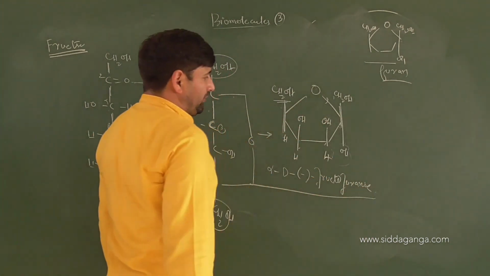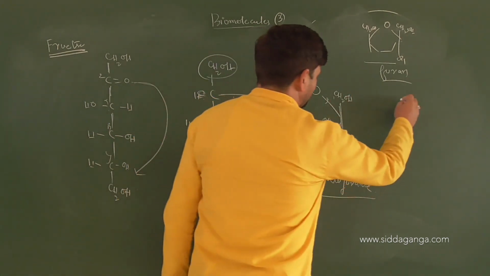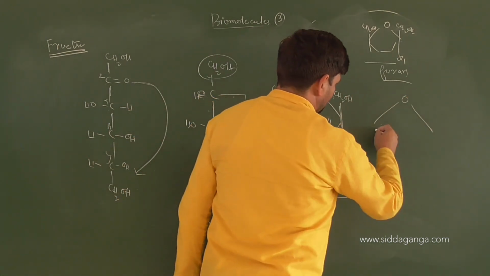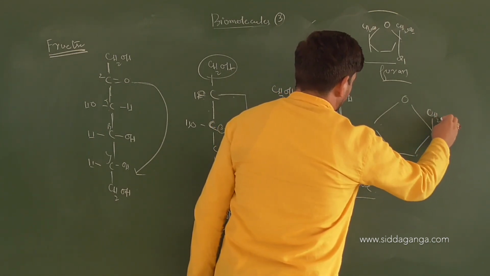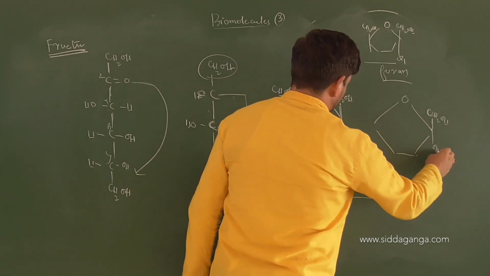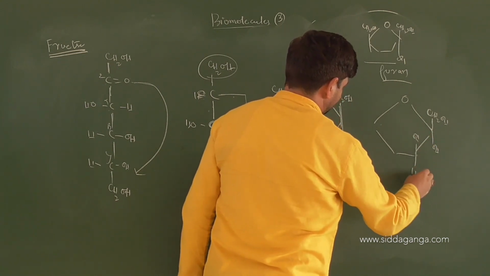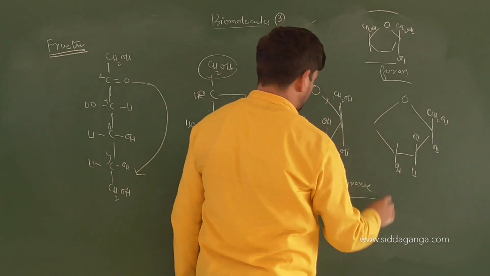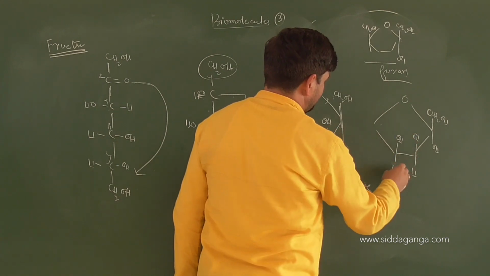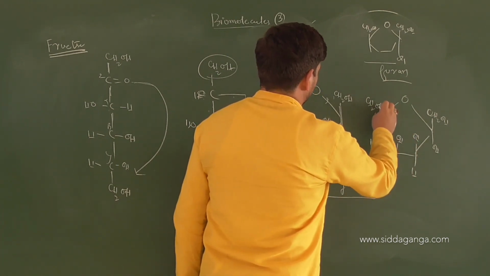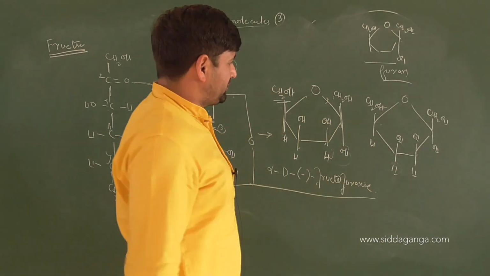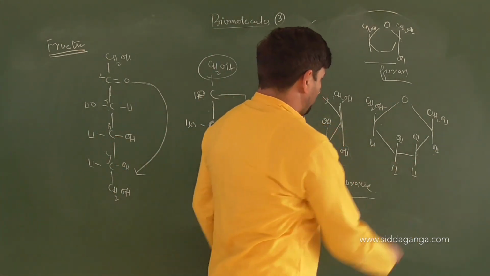It is the beta form, OH will be up, so the structure will be CH2OH, then here OH H, sorry, it will be OH H, here H, and CH2OH. Now look at the numbers here. So now OH is down or up?